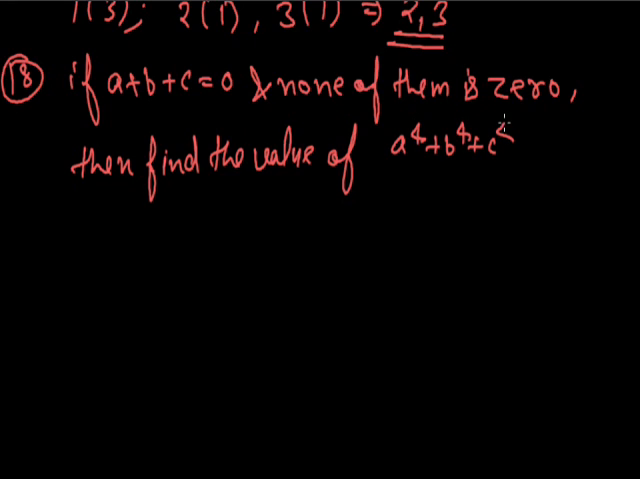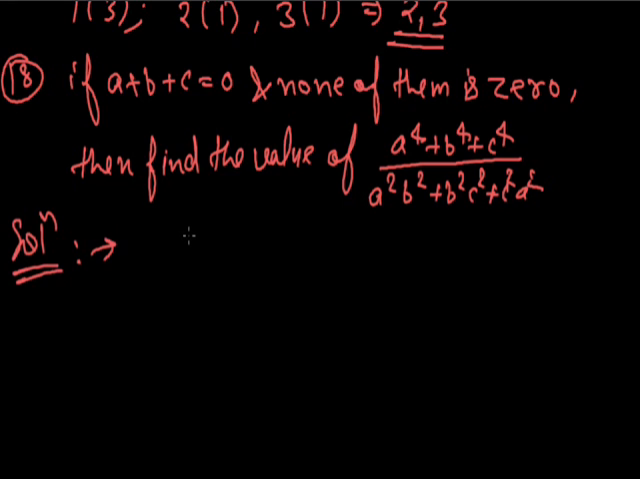The numerator of the given expression is a raised to power 4 plus b raised to power 4 plus c raised to power 4. That could be given as a square plus b square plus c square whole square minus 2 times a square b square plus b square c square plus c square a square, whole upon a square b square plus b square c square plus c square a square.